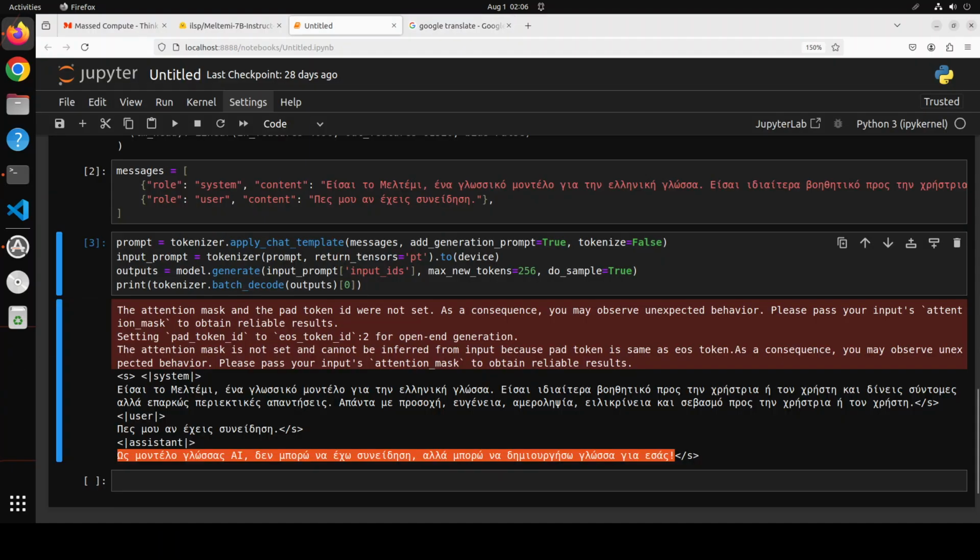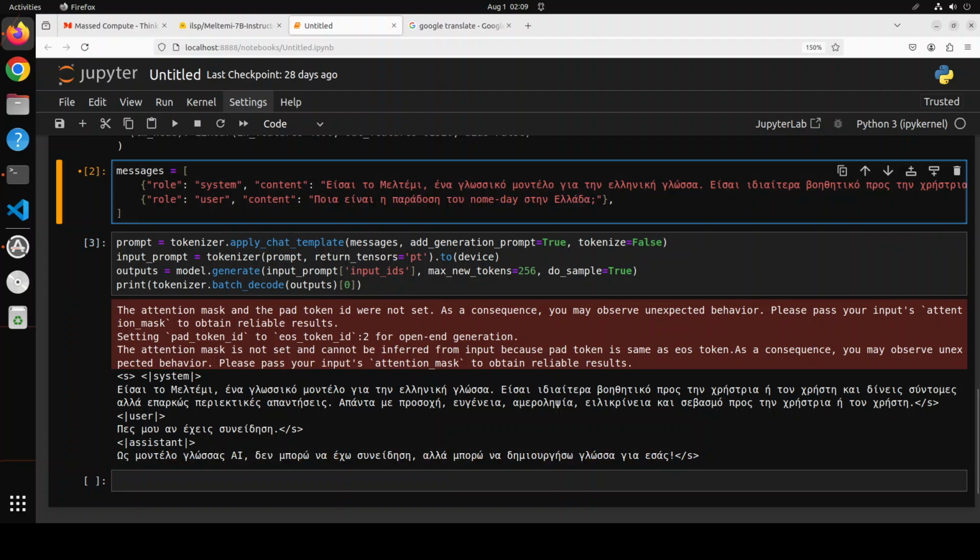Let's try it out on some of the Greek cultural nuances and language. And by the way, I'm not Greek at all. I'm just using some of the models to generate some of the prompts. So if I get something wrong, please don't get offended or anything. Feel free to correct me in the comments. And also, I would be very grateful if you're from Greek origin and you could tell us whether the responses which I am printing are good enough for you or not.